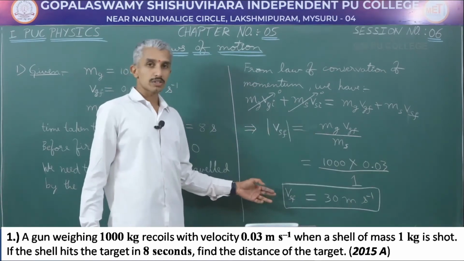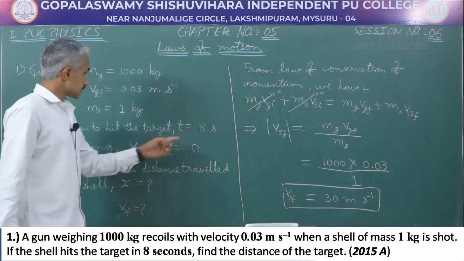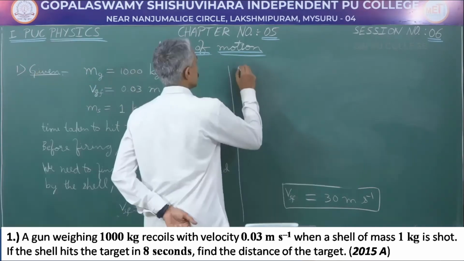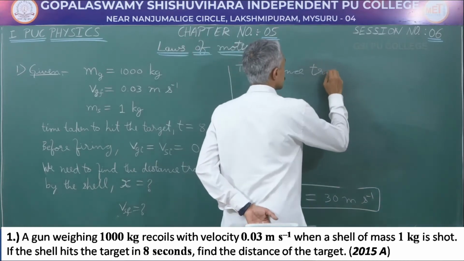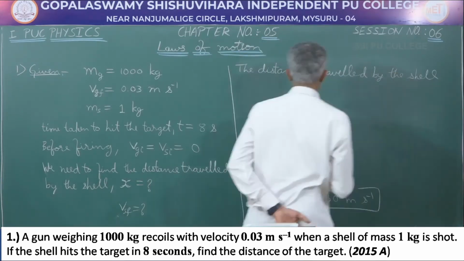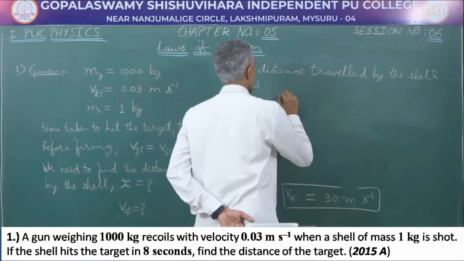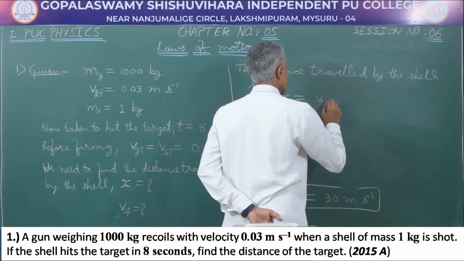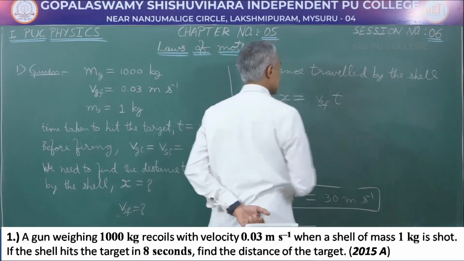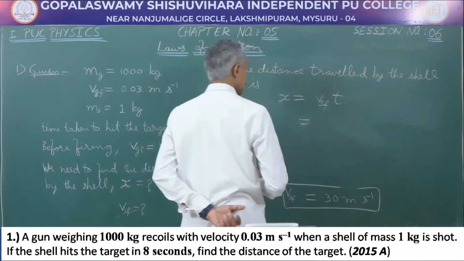We know the speed of travel. Now, we can find out the distance of travel as the time of travel is mentioned. The distance travelled by the shell is x, which is equal to the speed of the shell into the time taken to hit the target.